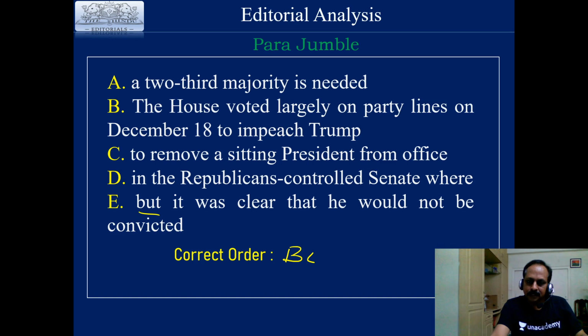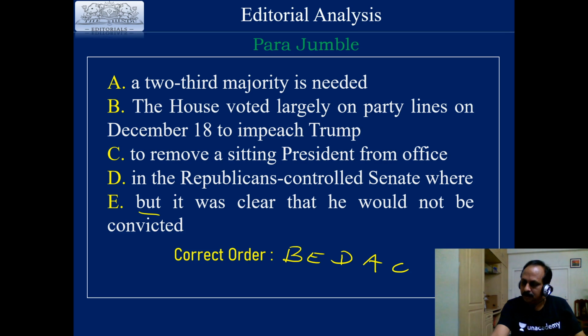But E is the next one. But it was clear that he would not be convicted. He would not be convicted in the Republican-controlled Senate. What is the next one? He would not be convicted in the Republican-controlled Senate where, this is a continuation, a two-thirds majority is needed to remove a sitting president from office. So, what is the correct order? B, E, D, A, C.